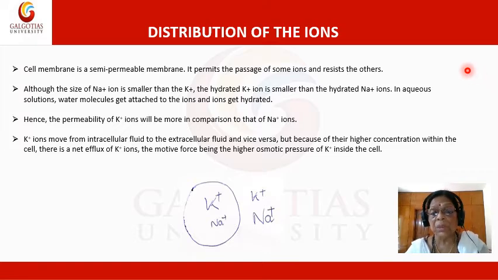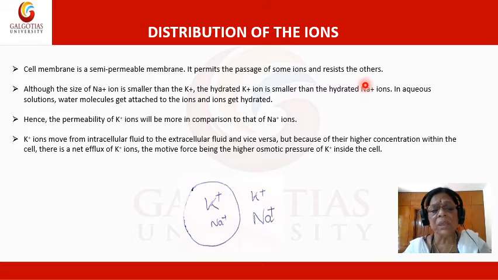So this is the diagrammatic presentation. This is the inside of the cell, and this is the extracellular. Potassium is more in the intracellular fluid and less in the extracellular fluid. Similarly, sodium is less in the intracellular fluid and more in the extracellular fluid. And basically, this charge disequilibrium is responsible for the generation of the resting potential at the resting state.